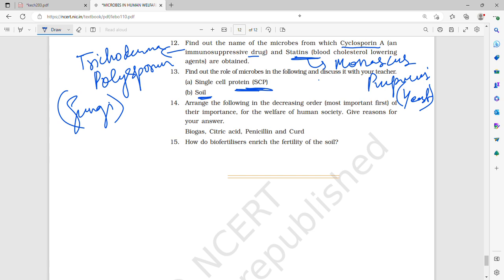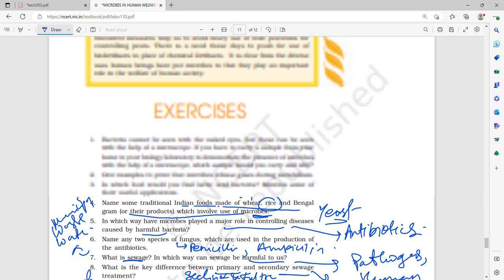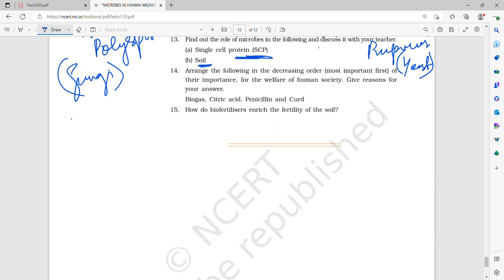For example, your Rhizobium, Anabaena, Nostoc, Oscillatoria, free living ones, not Rhizobium. Rhizobium is not free living; the free living ones are Anabaena, Nostoc, Oscillatoria, Azospirillum and Azotobacter.